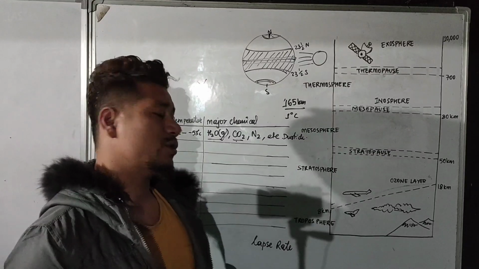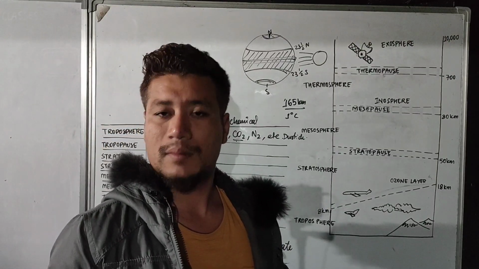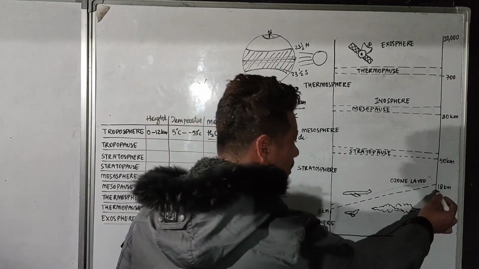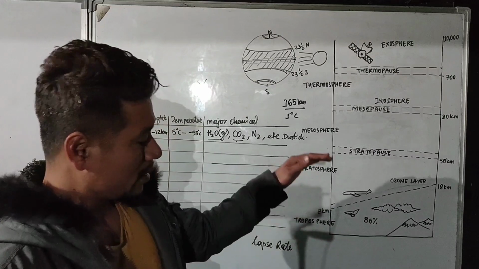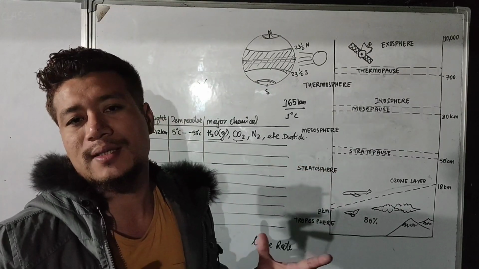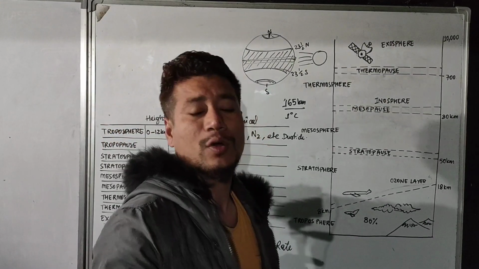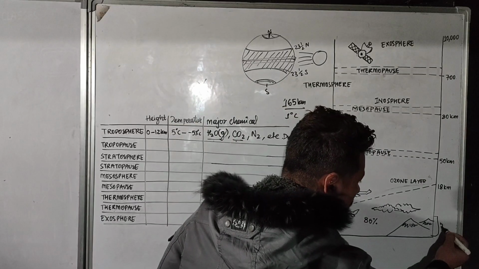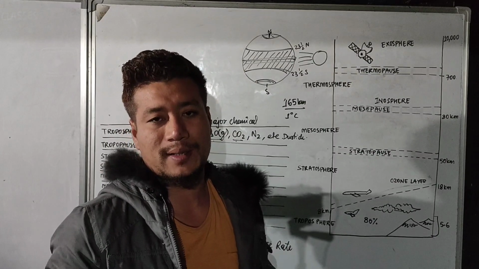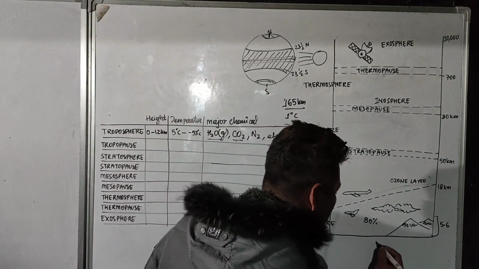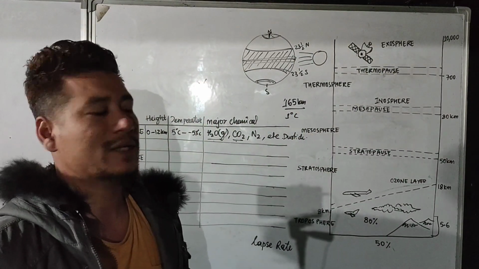We should also not forget that about 80% of the Earth's atmospheric mass is confined to the troposphere. The closer you go towards sea level, the higher the density of air will be. On an average, approximately over 5.6 kilometers, the percentage of atmospheric mass is around 50%. Make sure it is just an approximation. It might vary from place to place.